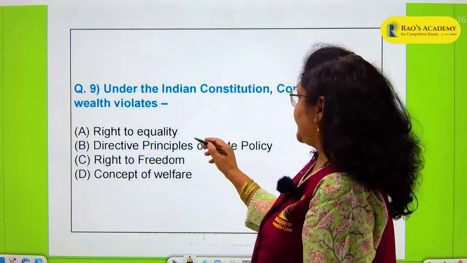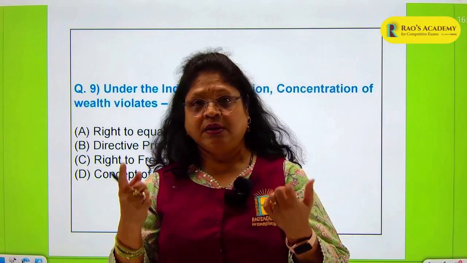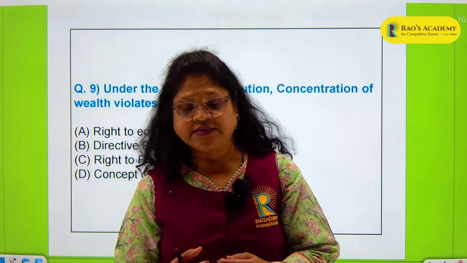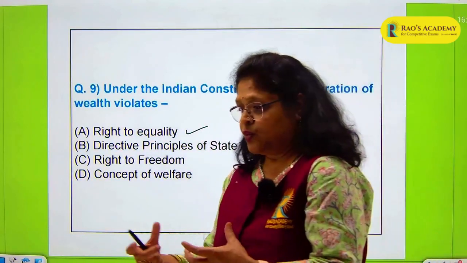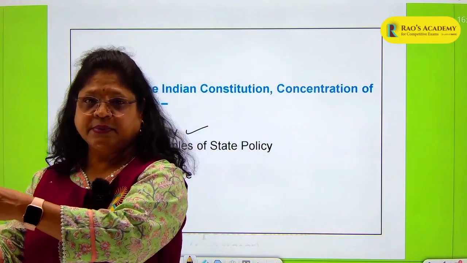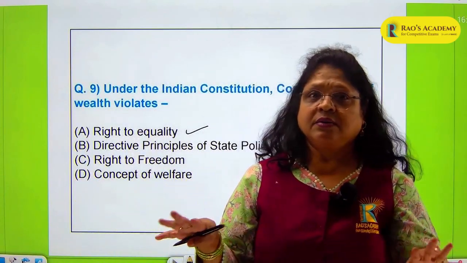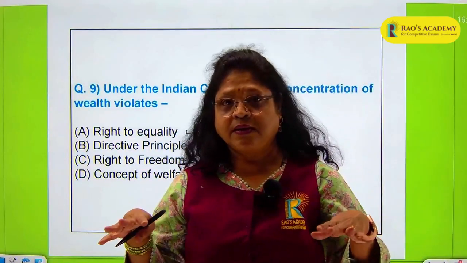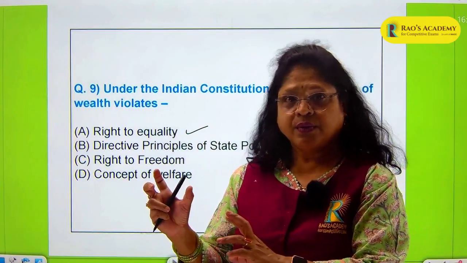So here you say right to equality. You may think that, oh yes, he has more wealth and I have less, so this is violating my right to equality. But here the basic fundamental idea is that you work as a laborer, so you get this much wealth, and somebody is an industrialist, so he has that much wealth. He has also worked hard, you have also worked hard, but this is not what is envisaged, that equality is everybody has the same kind of wealth. No, equal pay for equal work, you get what you have worked for.